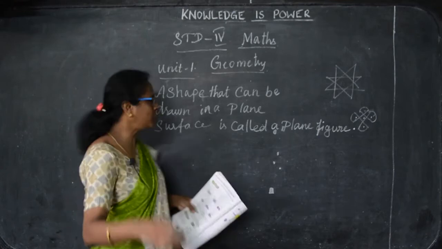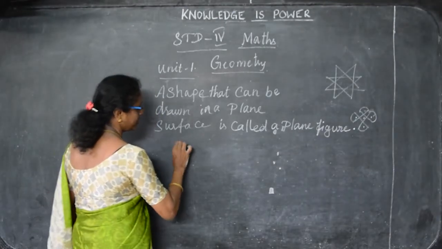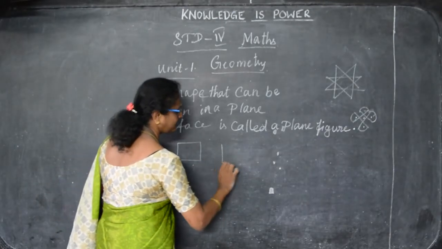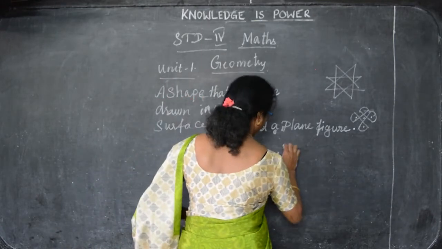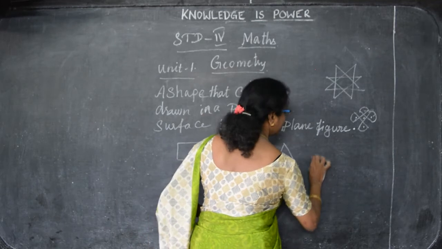So what are the shapes of the plain surfaces? You can say square, rectangle, triangle, circle.